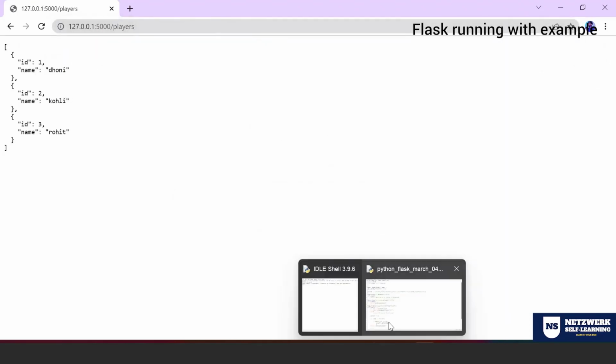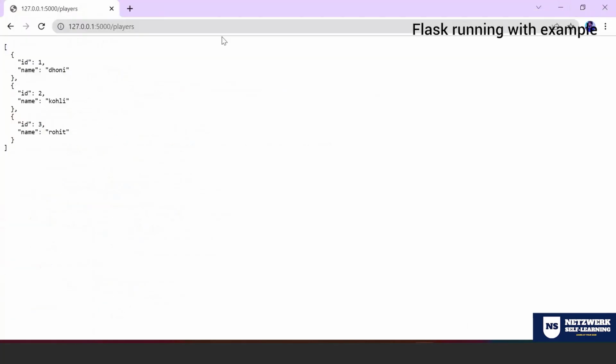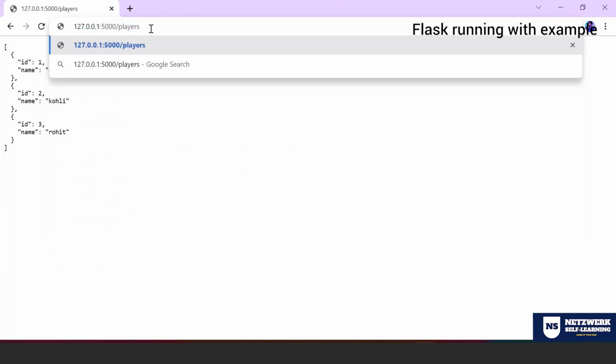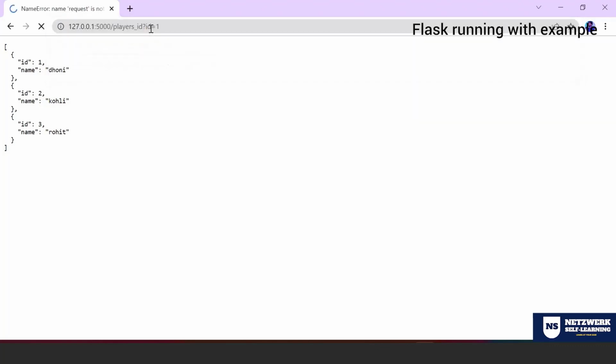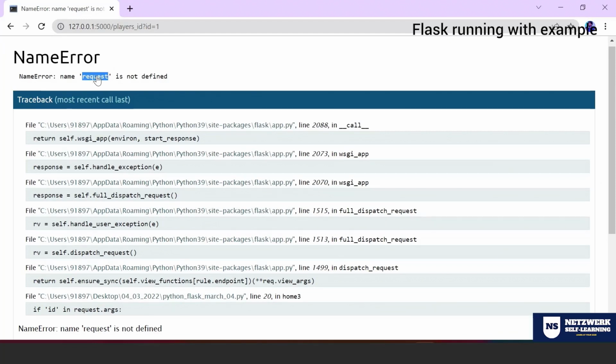Now I'm going to put another route that is called players/ID. Look at this: players/ID, question mark, ID is equal to 1. Now what is actually happening is that request is not defined.